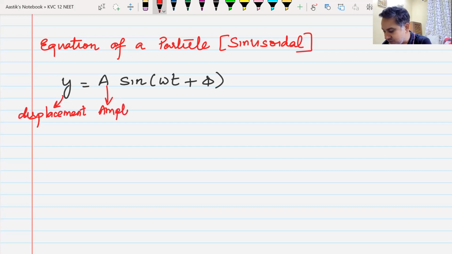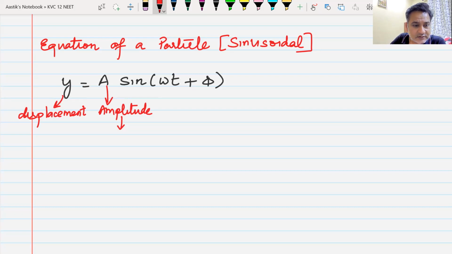What do you mean by amplitude? I hope everyone is writing. What do you mean by amplitude? Maximum height. Okay, not exactly maximum height. Maximum height of the wave, sir. Okay, not maximum height of the wave, maximum displacement of the wave. Here we have displacement, so on the other side we also have displacement.